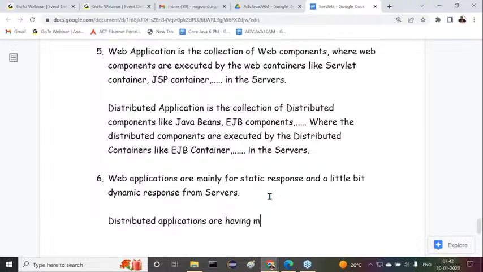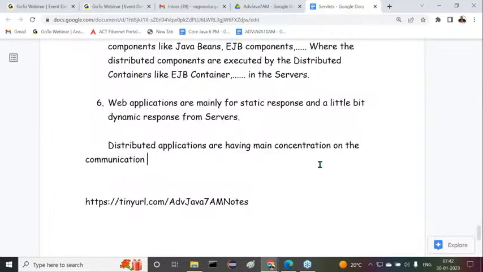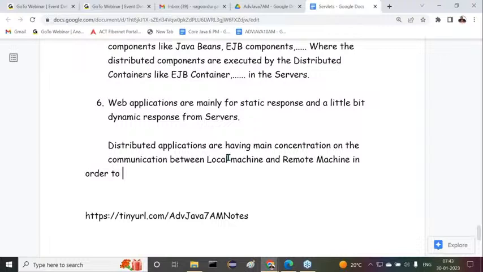Distributed applications have their main concentration on the communication between the local machine and the remote machine, in order to consume remote services from the local machine.